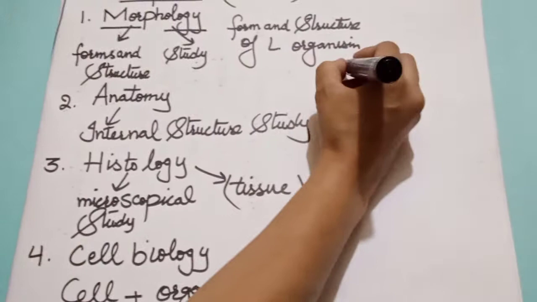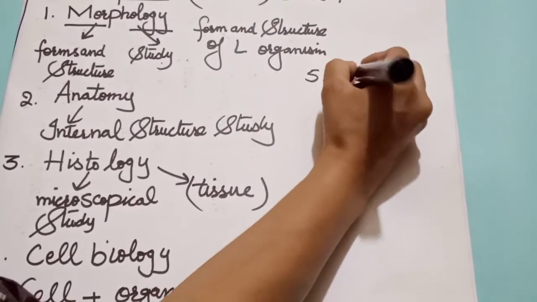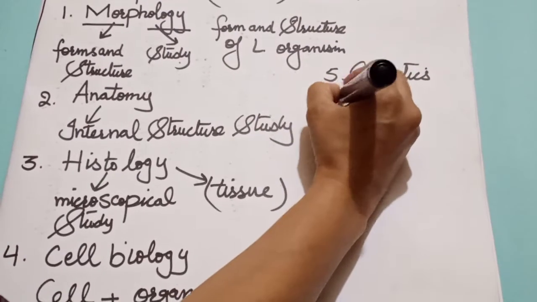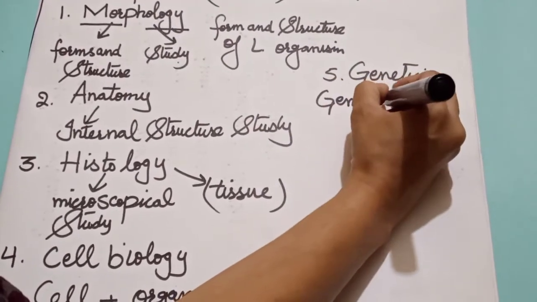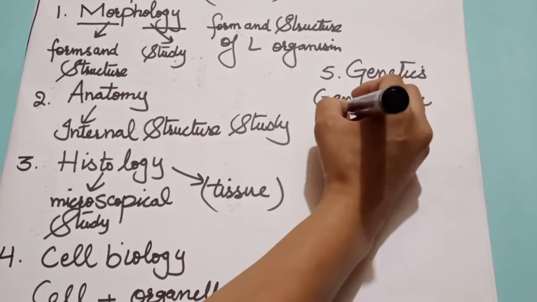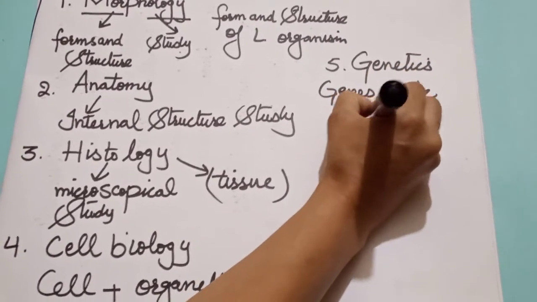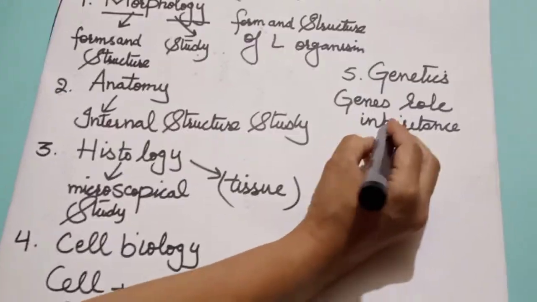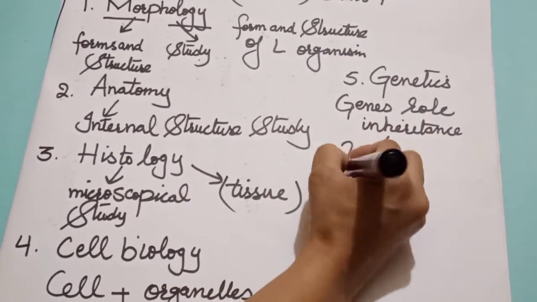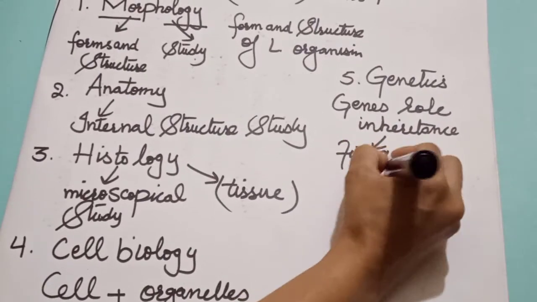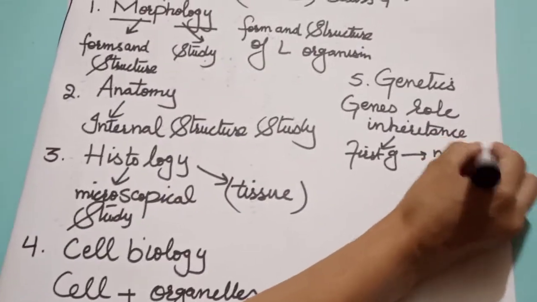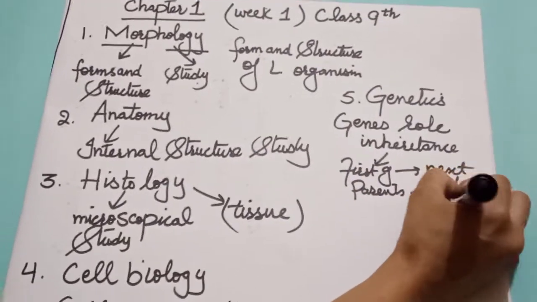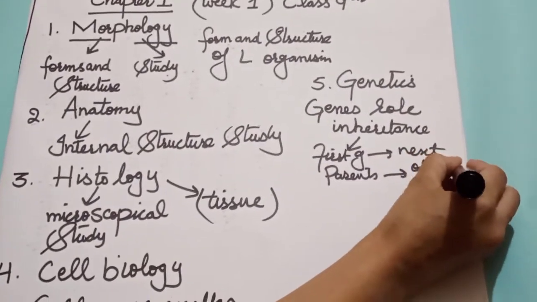The fifth one is genetics. The study of genes and their role in the inheritance of characters. Inheritance of characters means the transmission of characters from one generation to the next, that is, from parents to offspring. All these things are studied in genetics.